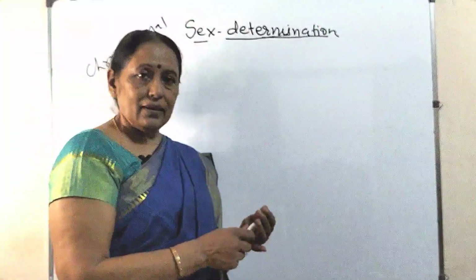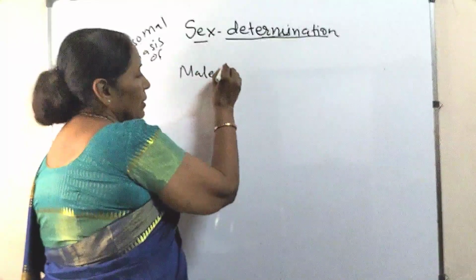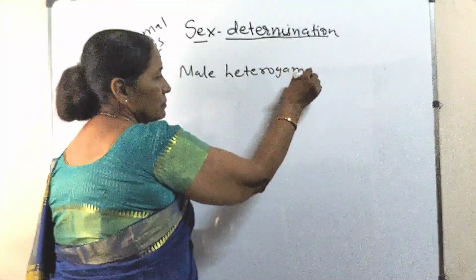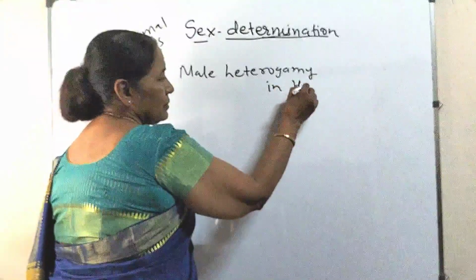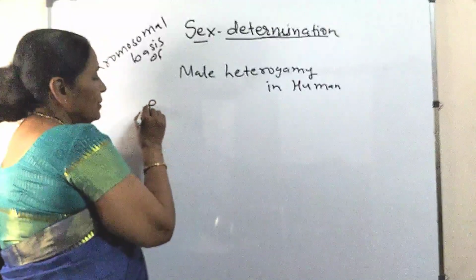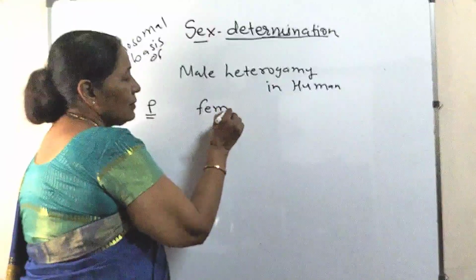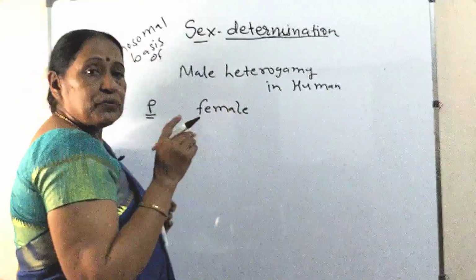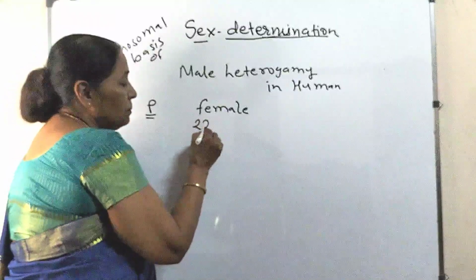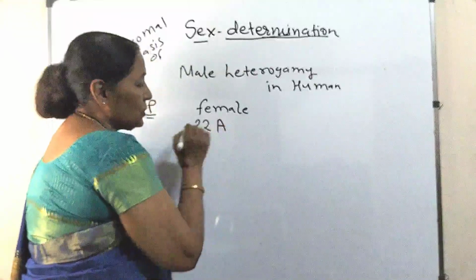Let us now see male heterogamy. We are studying male heterogamy in case of human beings. In human beings, you know that this is P for parent. The female has 23 pairs of chromosomes, out of which 22 pairs, homologous pairs, are autosomes.